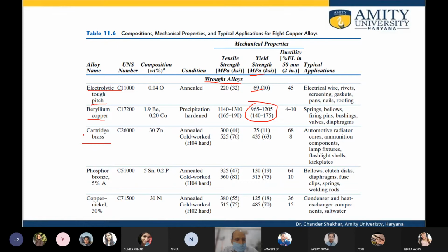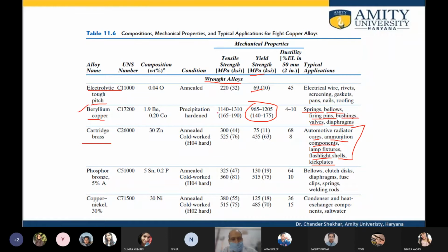This is used in automotive radiator cores, ammunition components, lamp fixtures, flashlights, shells, kick plates, etc. Whereas beryllium copper is used in springs, whatever springs we see in various applications, bellows, firing pins, bushings, valves, diaphragms, etc.